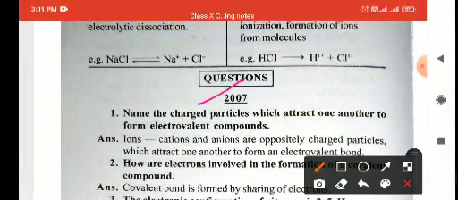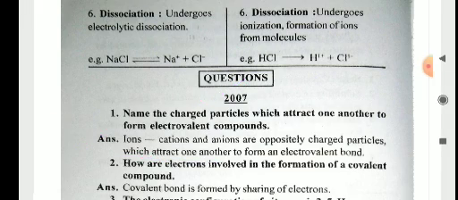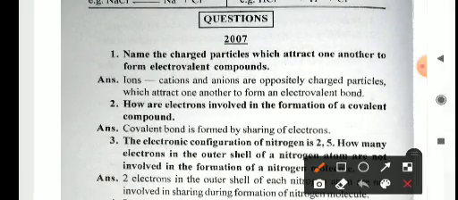In 2007, the questions that come from this section are: number 1, first question, name the charged particles which attract one another to form an electrovalent compound. So ions, basically cations and anions, are oppositely charged particles which attract one another to form an electrovalent compound. Means in electrovalent compounds there are two oppositely charged ions that attract each other and form an electrovalent compound.